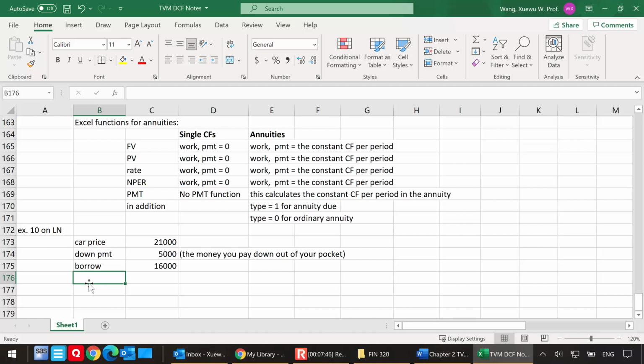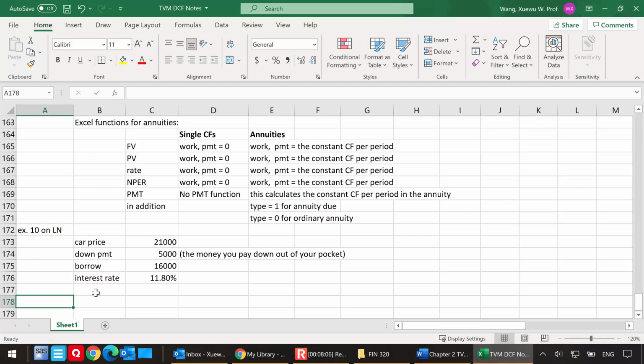We are assuming when you buy the car, there's no other transaction cost. This is not true in the real world. In the real world, when you buy a car, you have to pay, for instance, sales tax, title, insurance, and so on and so forth. And the interest rate here is 11.8%. This is the annual interest rate.